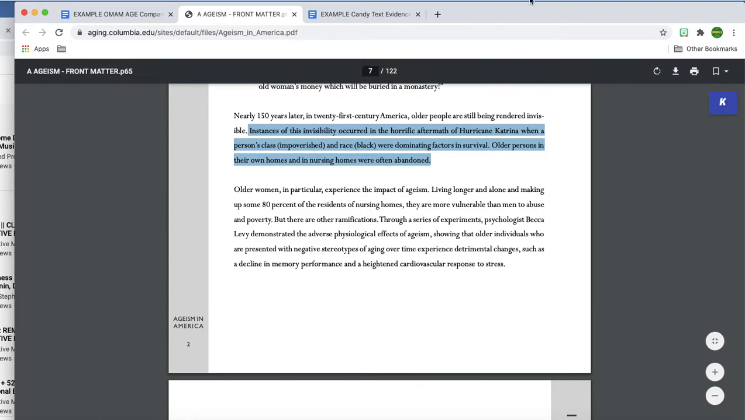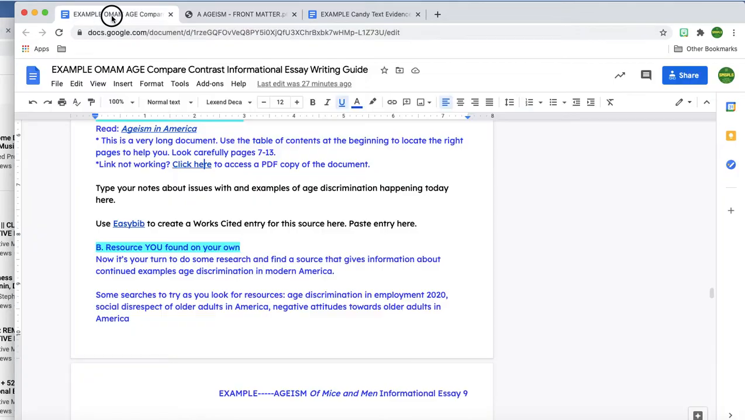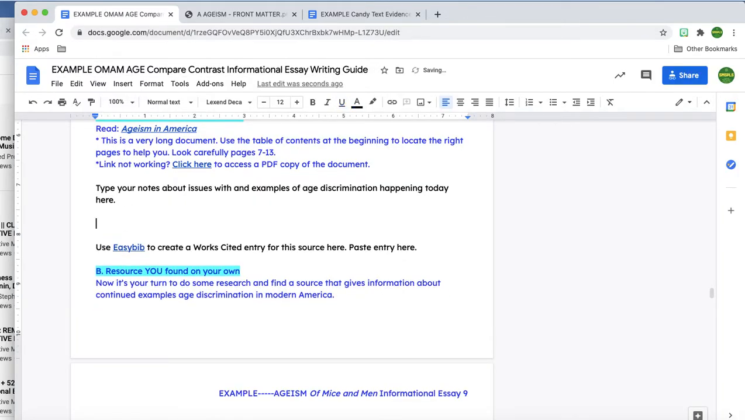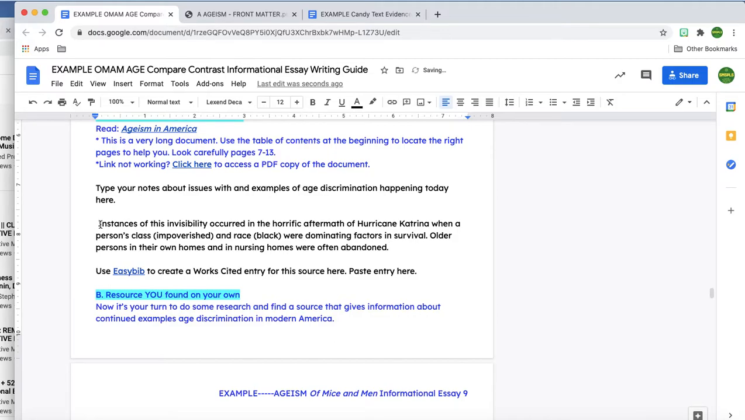I'm going to go ahead and copy that information, and I'm noting the page number this time, page 2. And I'm going to go ahead and type my notes here. And since this is a quote, I'm going to go ahead and make sure I put it in quotation marks. I'm not paraphrasing.